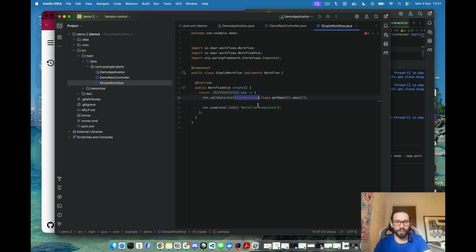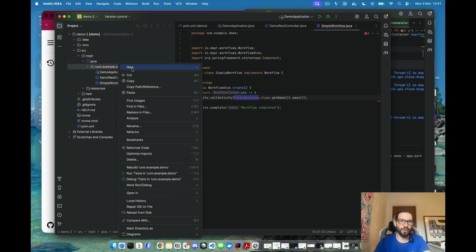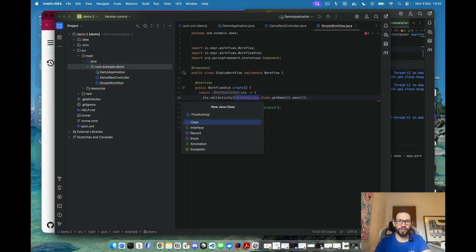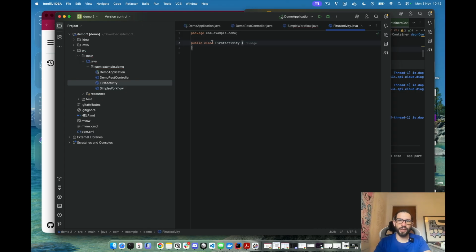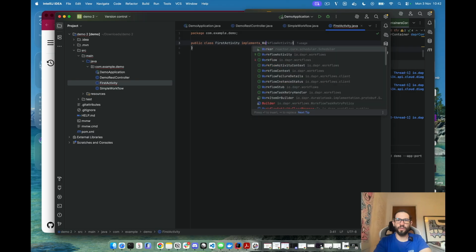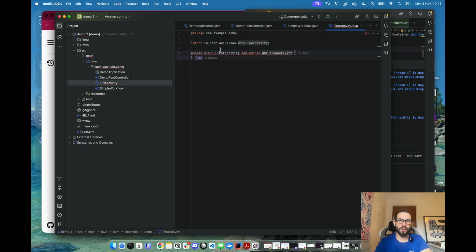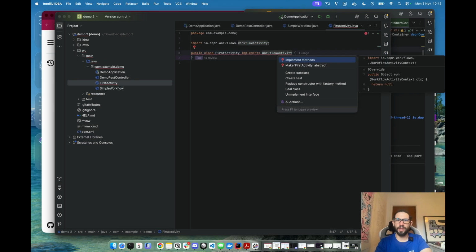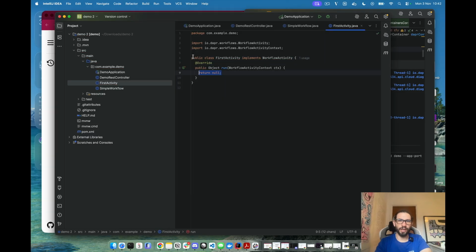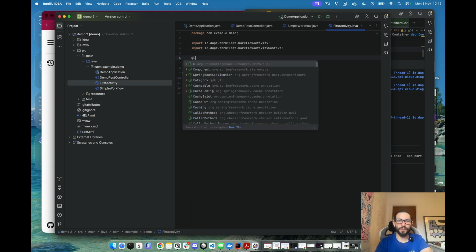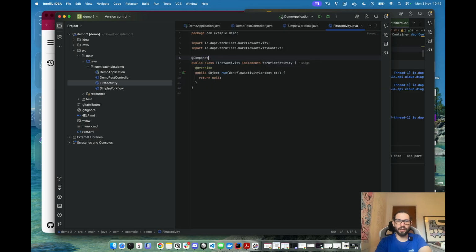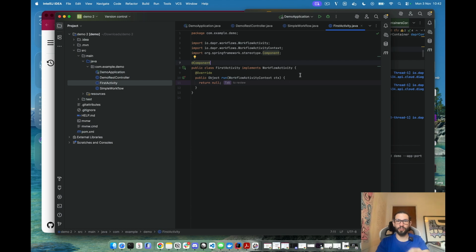And you can see we don't have the first activity, so we will need to go and create a new activity. So let's create an activity first, and this is going to implement a workflow activity. There you go. And I need to implement the run method. That's pretty much what my activity will do. And I need to make sure that I mark this as a component as well, so Spring can actually use this as a Spring Bean.